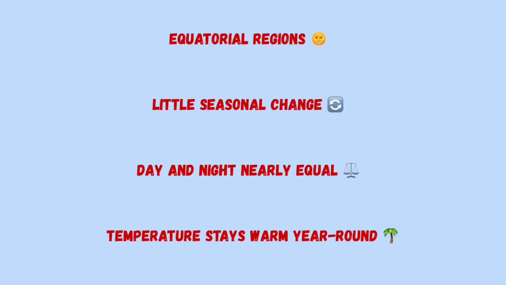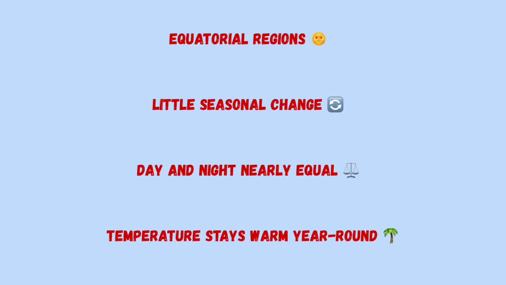What are equatorial regions? Equatorial regions are the areas near the equator. Hot temperatures all the year, little changes in seasons, high rainfall, rich plant and animal life.